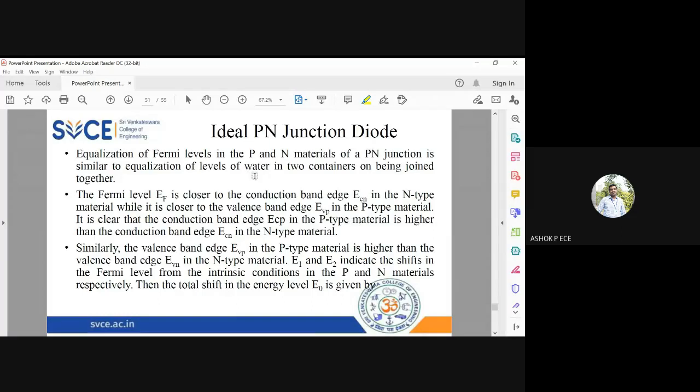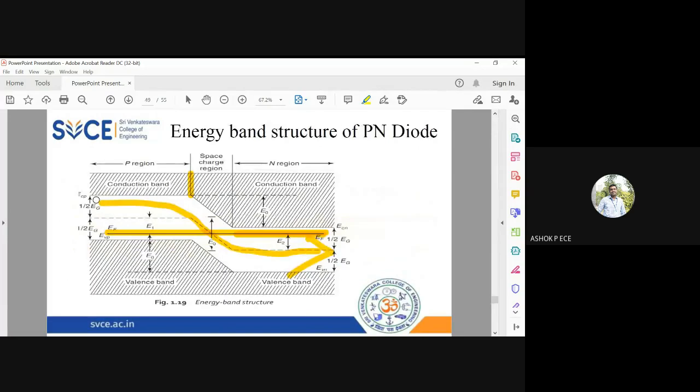Okay. The Fermi level is close to the conduction band edge in the N type. You know it is close to the valence band edge in the P type. It is clear that the conduction band is higher than the Fermi level in the P type. If you see the diagram, the actual conduction band is much higher compared to the Fermi level in the P type. In the same way, the actual conduction band is very high compared to the Fermi level in the N region also.